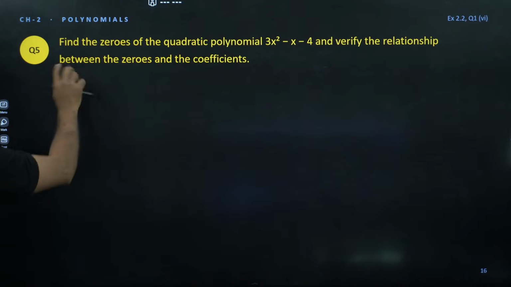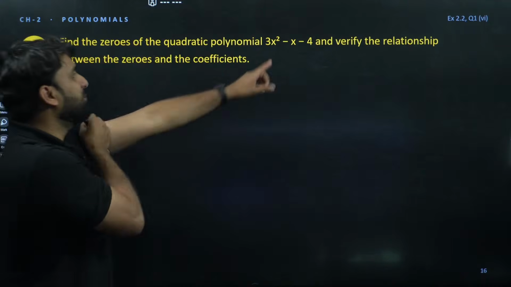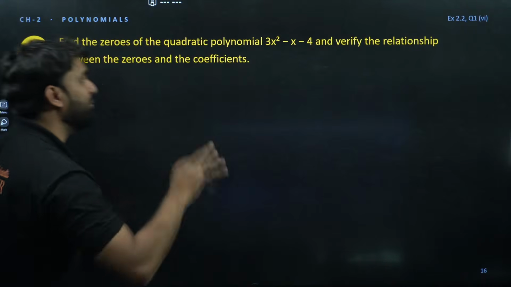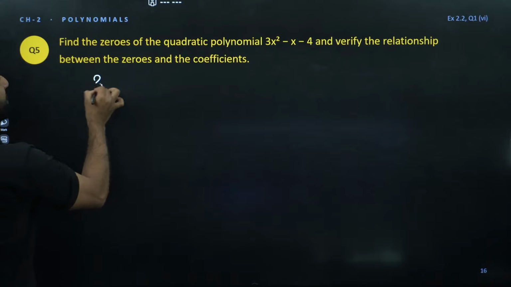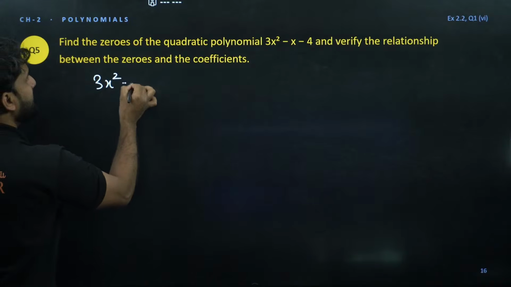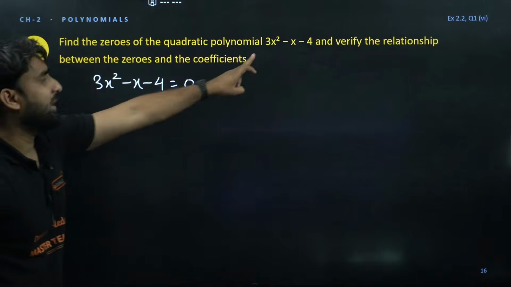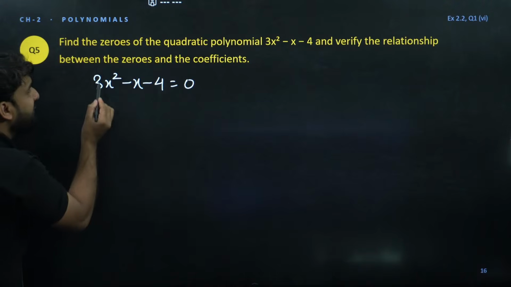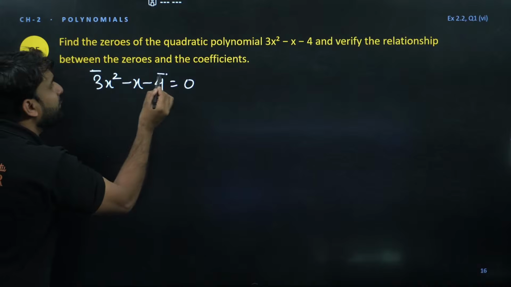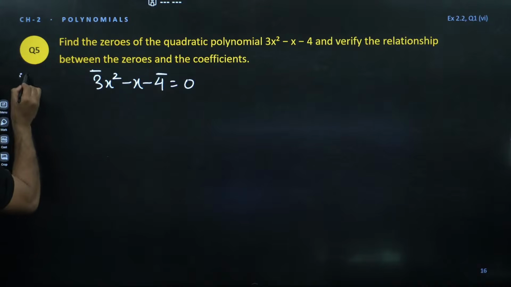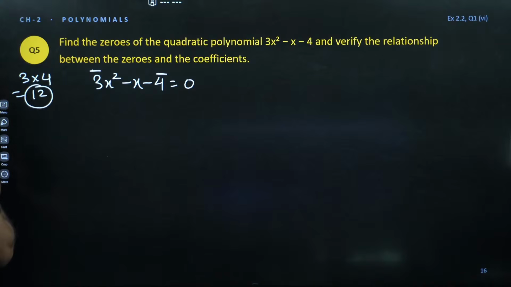Okay, now one more question. Find the zeros of the quadratic polynomial and verify the relation. So I'm doing one more question for you all. 3x square minus x minus 4 equals 0. This is a quadratic polynomial. If we multiply 3 into 4, what are we getting? My dear champion, the multiplication of 3 into 4 is 12.